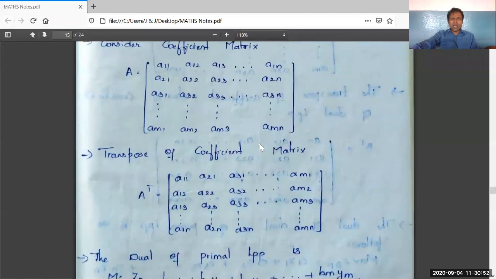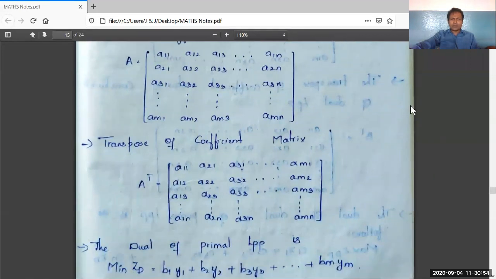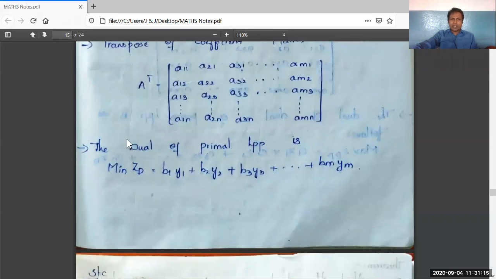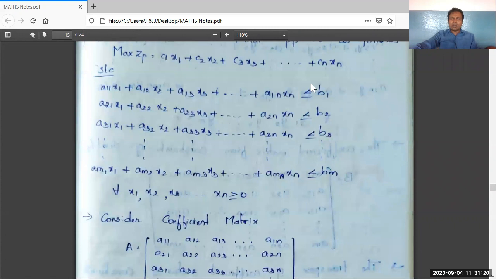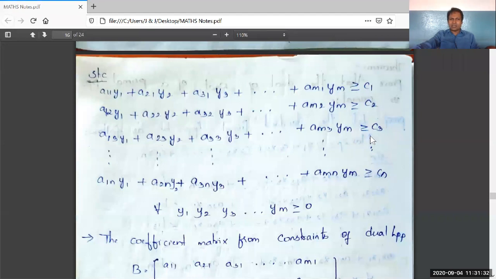Next step is we have to write the transpose of the coefficient matrix. First row is first column. Second row is second column. Third row is third column. And the last mth row is the mth column. M by n is the order of A. N by m is the order of A transpose. Right. The dual of the primal LPP: min ZD is equal to, see here, all the BIs are CJs and all the CJs are in place of BIs.